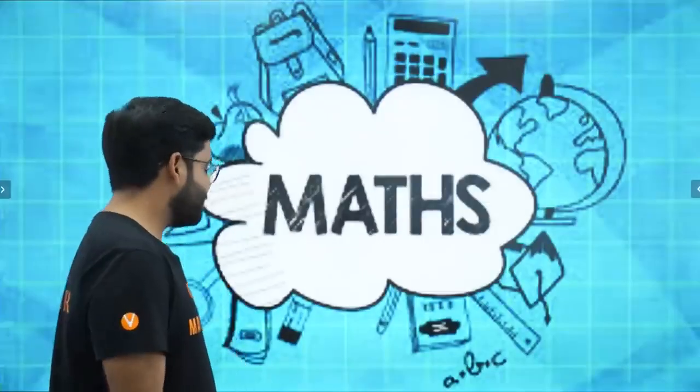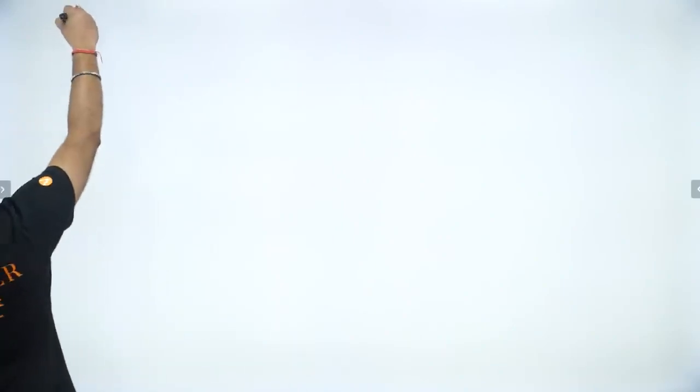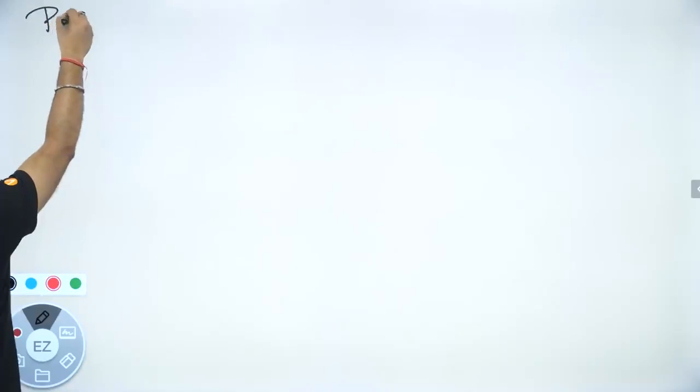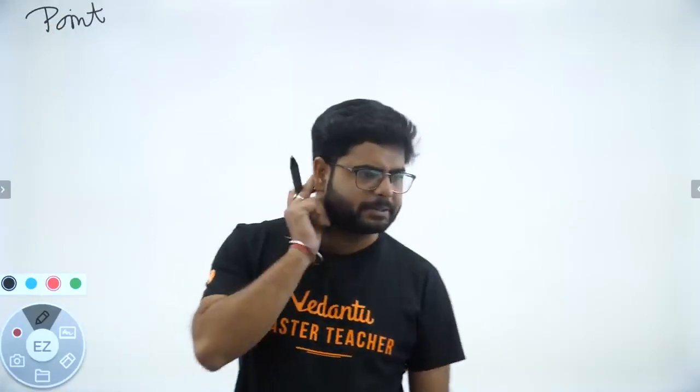So guys, basically we were just talking about lines and angles, okay? So first of all I will be discussing the point. Let's start from the very beginning. What came first? You will say that in lines and angles, the line came first. No, the point came first. What is a point? This is a point, right?